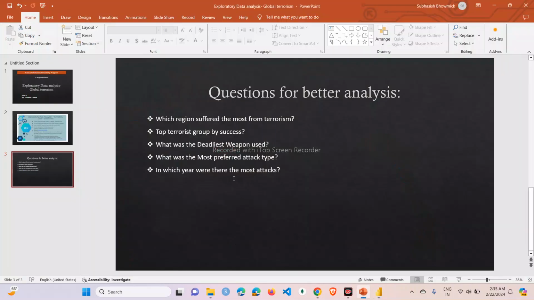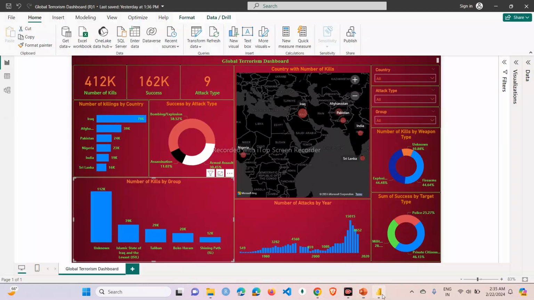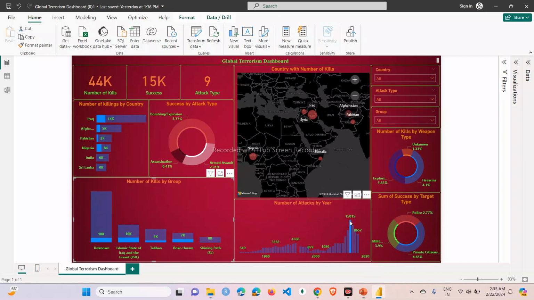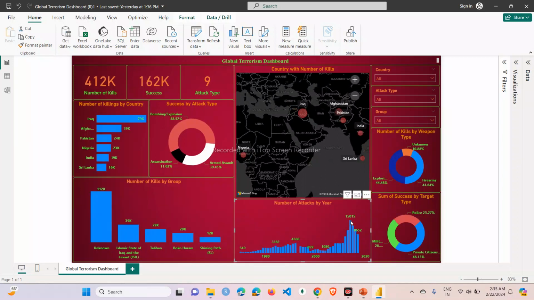In which year did the most attacks happen? As we can see in this chart, the highest number of attacks was in 2014, and the number was around 15,015.